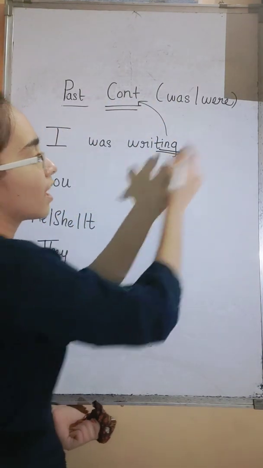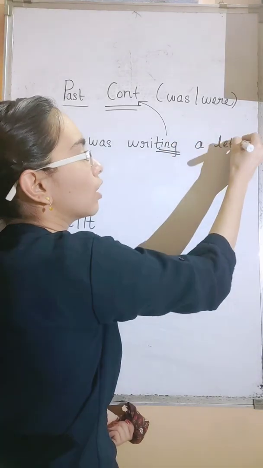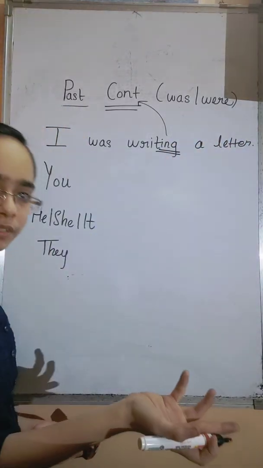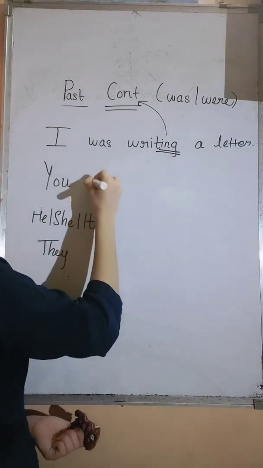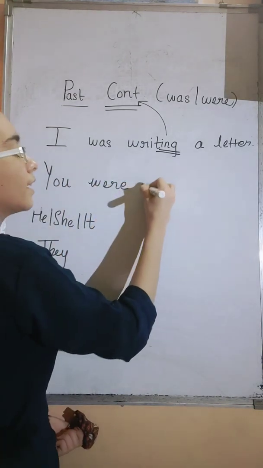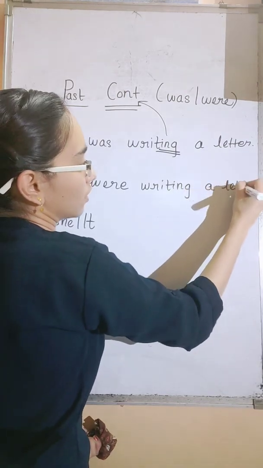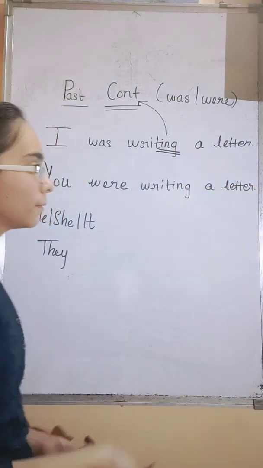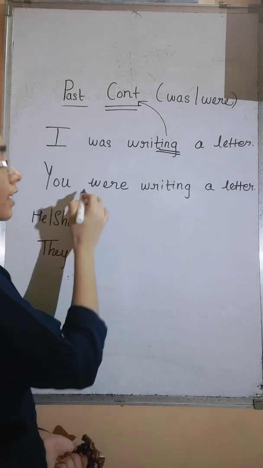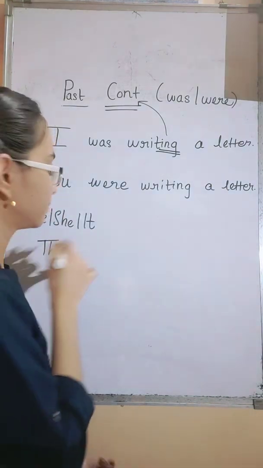I was writing a letter. Was will come because I is singular. You were writing a letter. Were because you is plural.